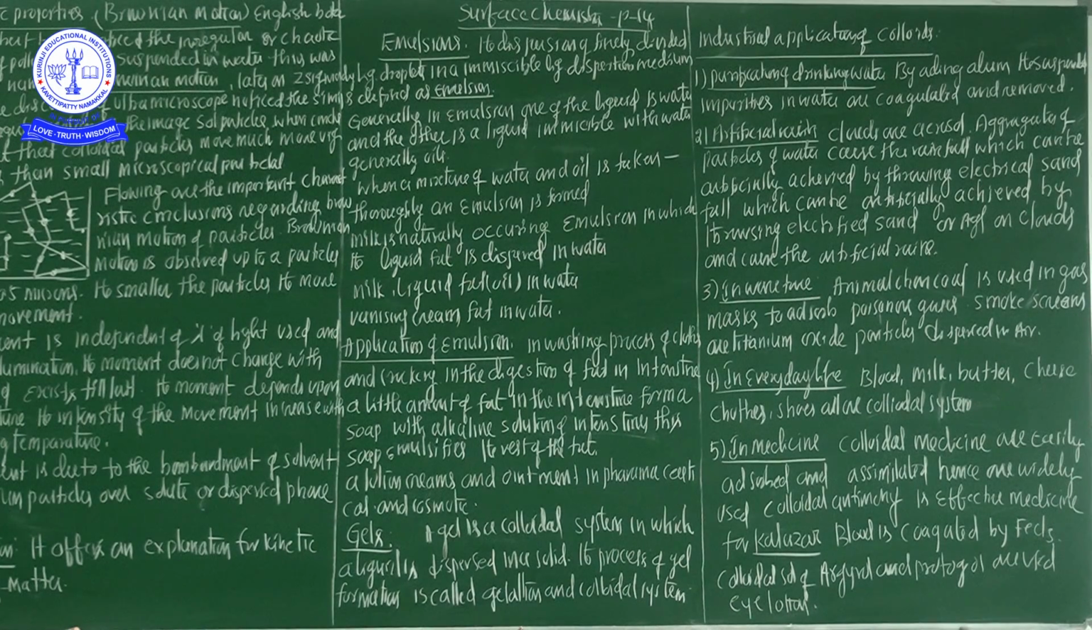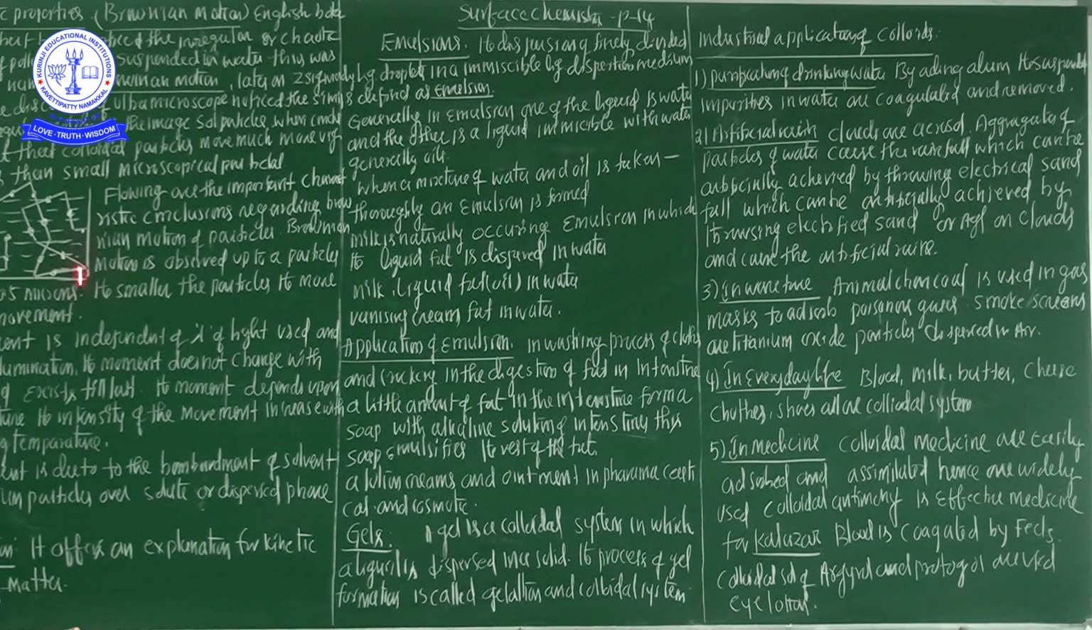Generally in an emulsion, one of the liquids is water and the other is a liquid immiscible with water, generally oils. So an oil and water combination is an emulsion. Two liquids are there, and one of the liquids is not completely soluble in the other. That is called an emulsion.